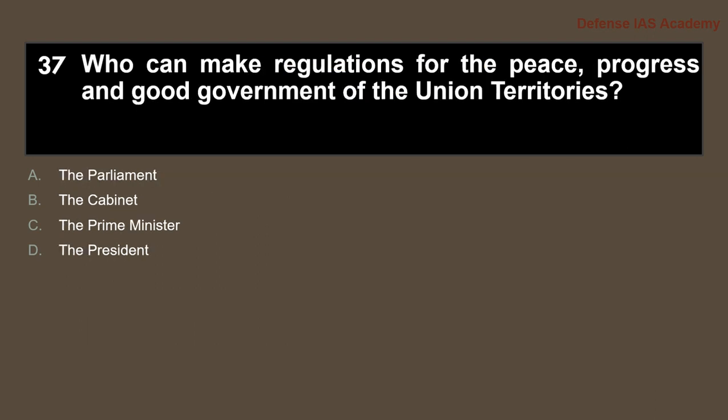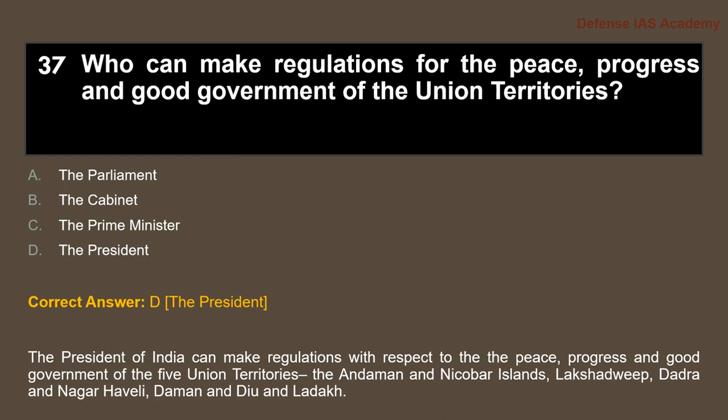Next question 37. Who can make regulations for the peace, progress, and good government of the Union territories? Answer is option D, the President. The President of India can make regulations with respect to the peace, progress, and good government of the 5 Union territories: the Andaman and Nicobar Islands, Lakshadweep, Dadra and Nagar Haveli, Daman and Diu, and Ladakh. So the President of India can make regulations with respect to peace, progress, and good government for the Union territories.